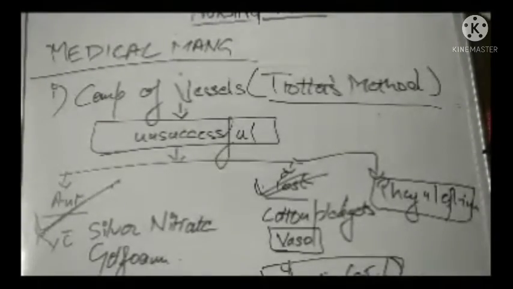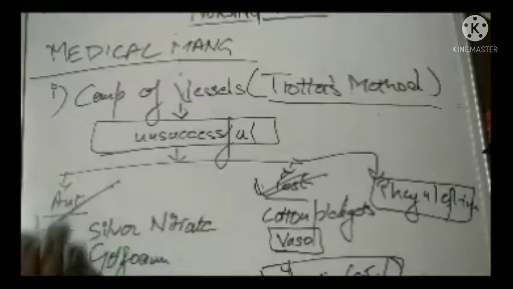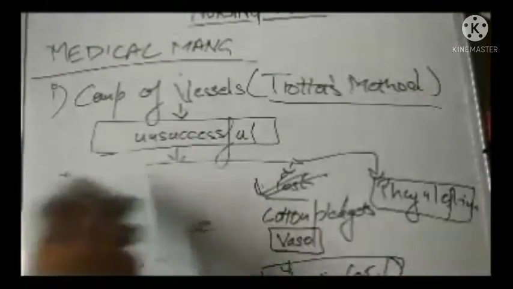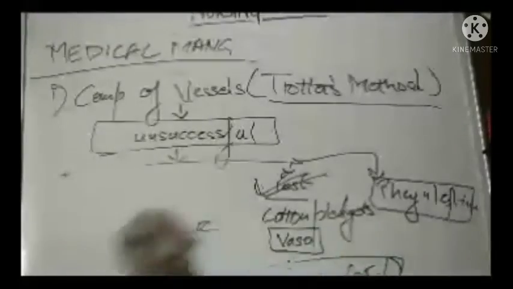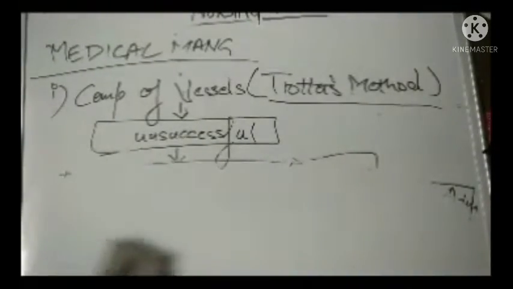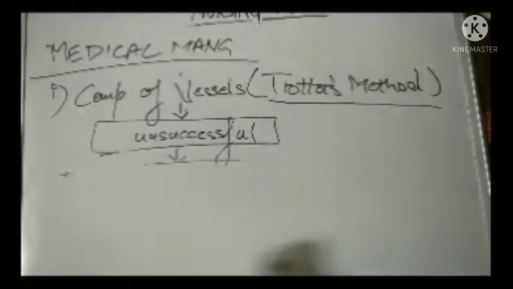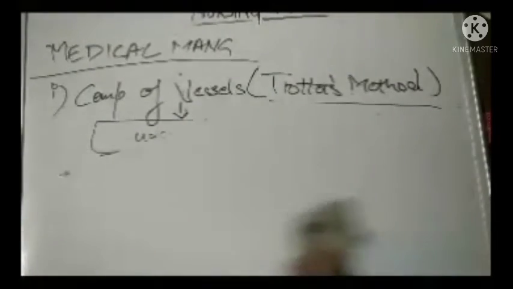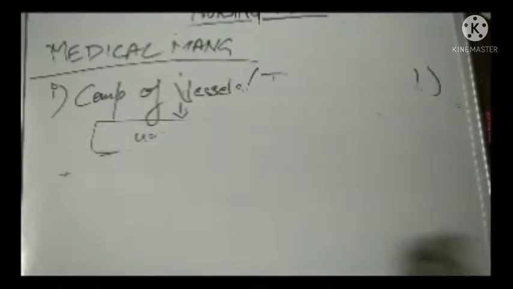Now the question arises, in case the site is not identified, then what will we do? In case the site is not identified, then the nose is packed with petroleum jelly, or antibiotic treatments can be given, and this pack is to remain there for 48 hours or up to 5 to 6 days. So I hope this is clear to you. I repeat the medical management: compression of the vessels, Trotter's method.